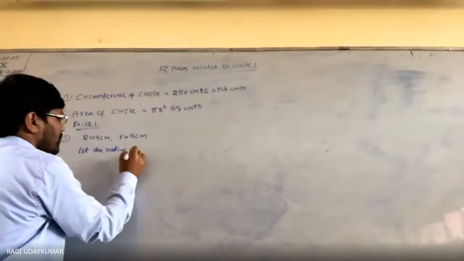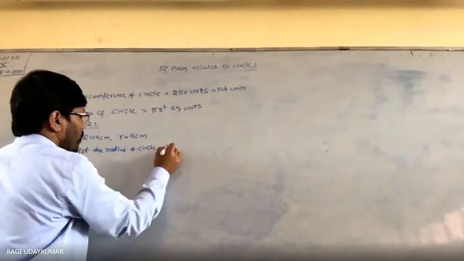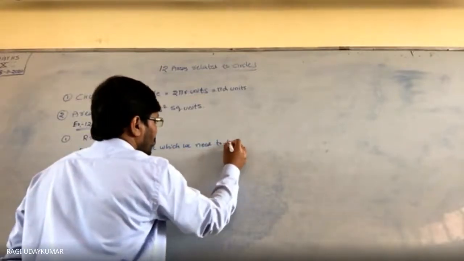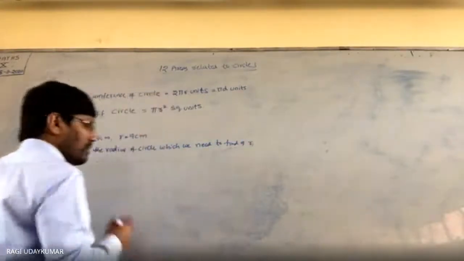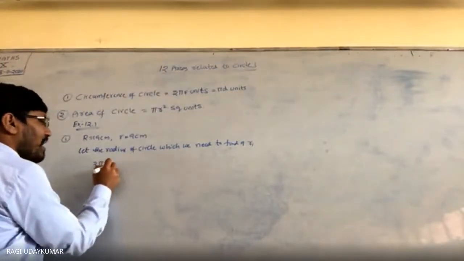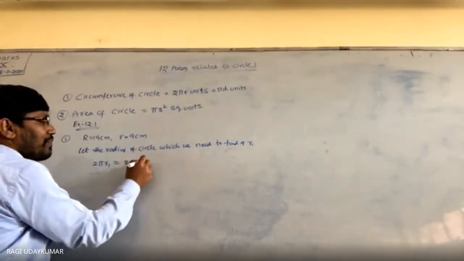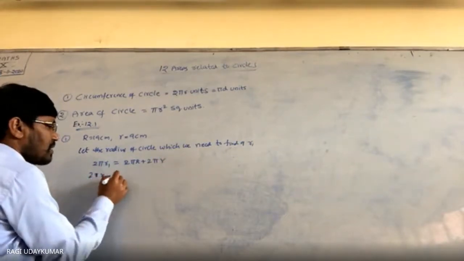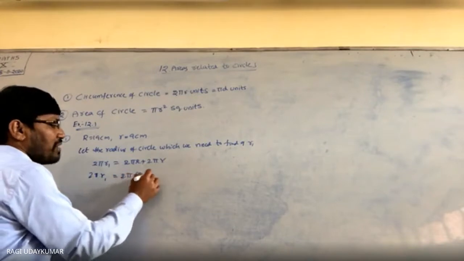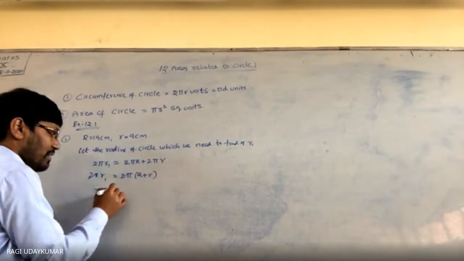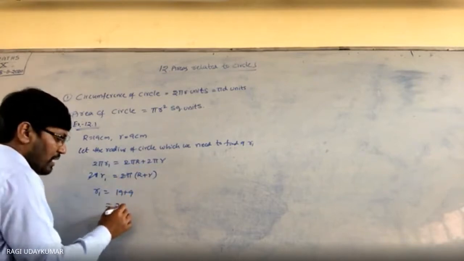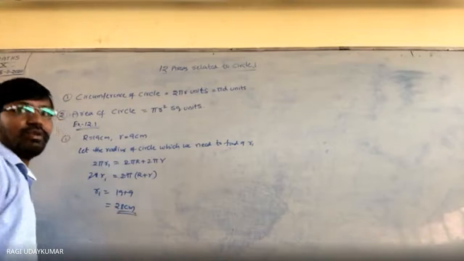The radius of the circle which we need to find, as R1. So circumference of the circle 2 pi R1 is equal to 2 pi R plus 2 pi r. So इसमें 2 pi R1 is equal to 2 pi common है, R plus r हो जाएगा. 2 pi will get cancelled. R1 is equal to 19 plus 9 हो जाएगा. 19 plus 9 is equal to 28. So the radius of the circle is 28.